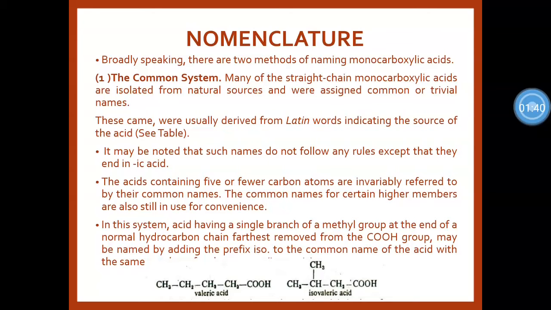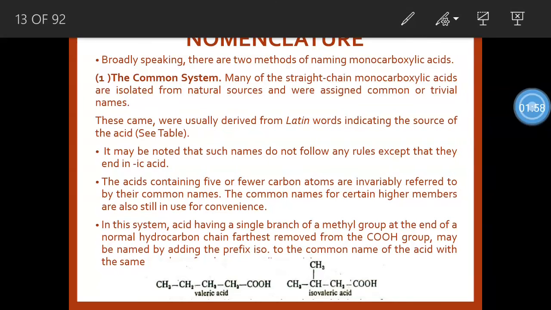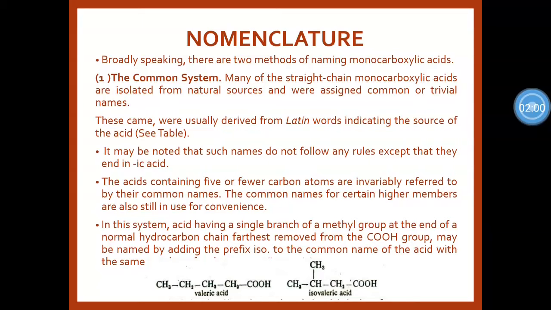So it becomes valeric acid. The -ic acid is the same for all common names, only the prefix changes. The prefix is different and the suffix is the same. Specifically, consider valeric acid